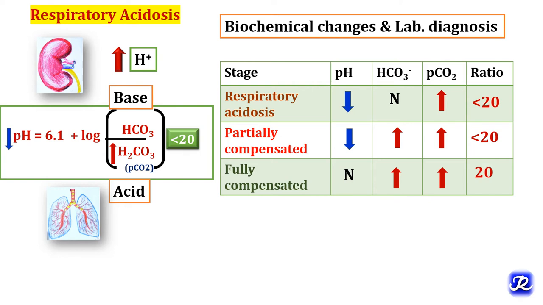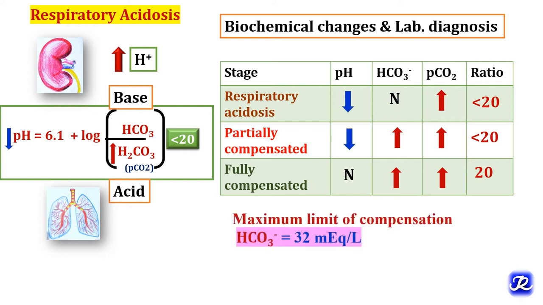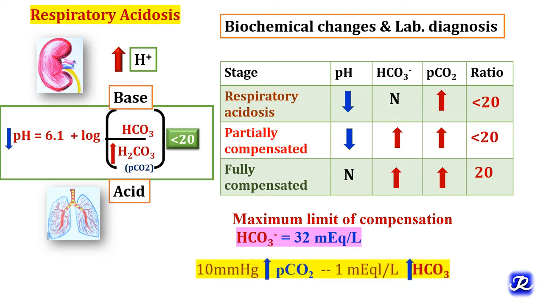In fully compensated respiratory acidosis, pH and ratio become normal, but bicarbonate and PCO2 are still increased. The maximum limit of compensation for bicarbonate is 32 milliequivalent per liter, and for every 10 millimeters mercury increase in PCO2, there is 1 milliequivalent per liter increase in bicarbonate level.